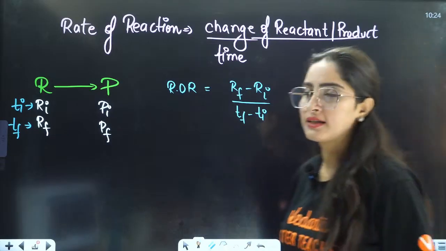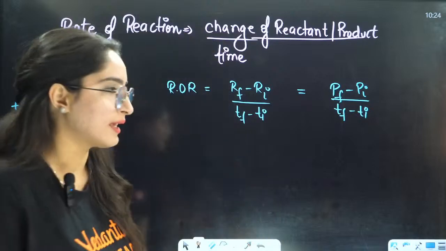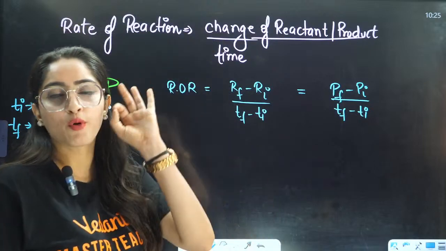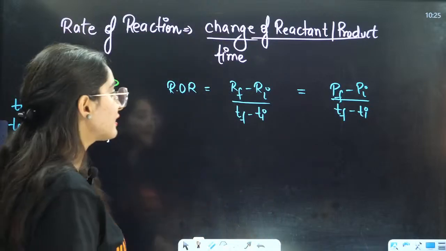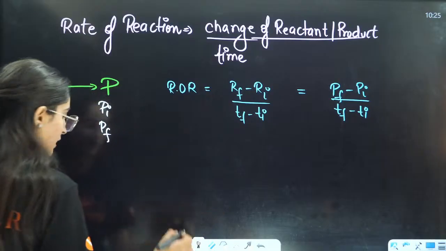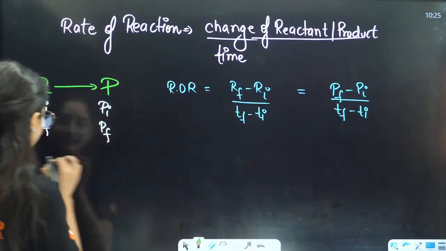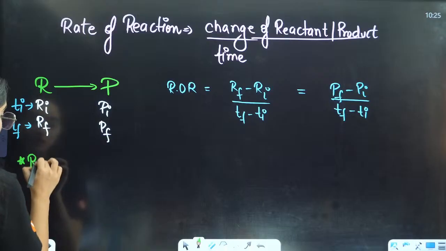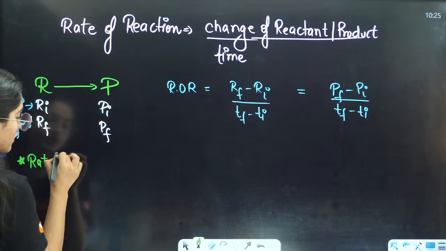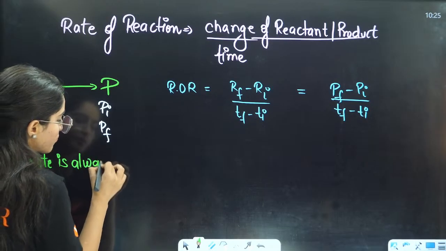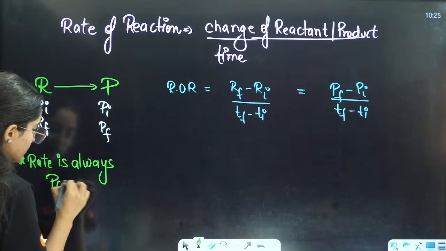Now understand one thing. There is a property of rate: rate is always positive.